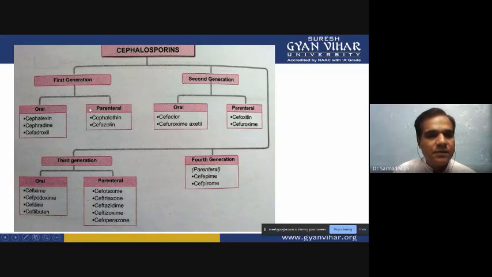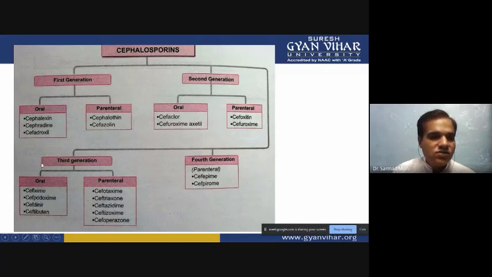Then parenteral cephalosporins are there. So these five are all first generation cephalosporins. Then we made modifications in the first generation antibiotics and produced second generation antibiotics, and again there are oral and parenteral types of cephalosporins.